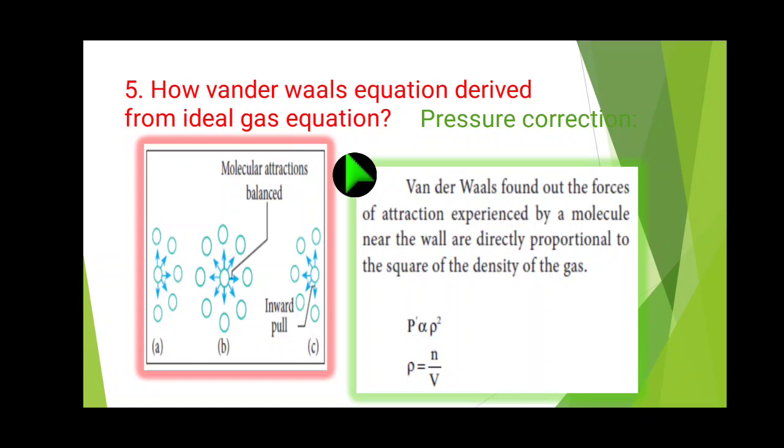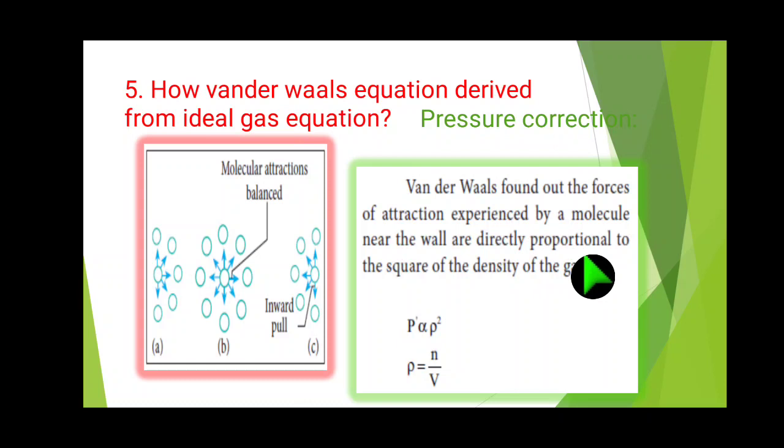Now let us discuss the important five more questions. It is question number 5: how is the van der Waals equation derived from the ideal gas equation? In the first slide itself we have seen P plus a n squared by V squared multiplied with V minus nb equal to nRT. That is called the real gas equation.